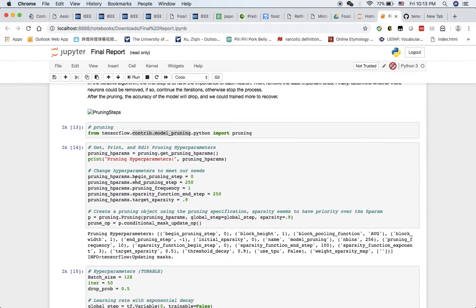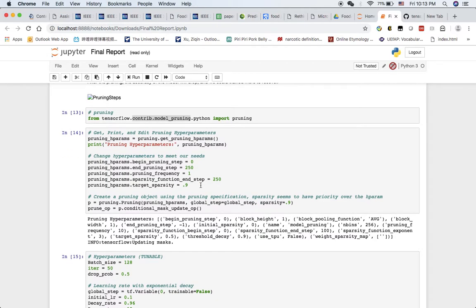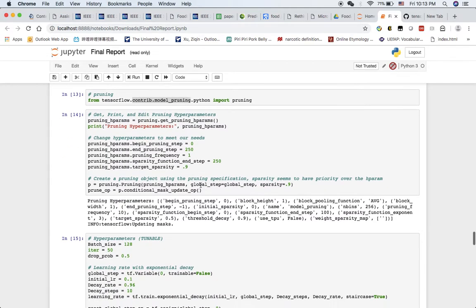Here we changed some hyperparameters to fit our model, like the pruning frequency to 1, the target sparsity to 0.9, and the end pruning step as 215, which is not too round.